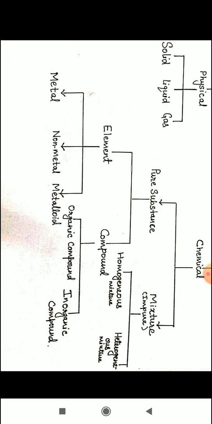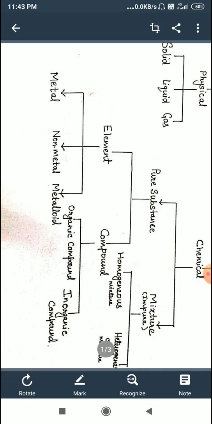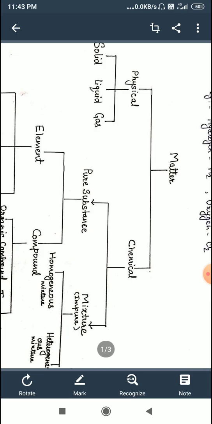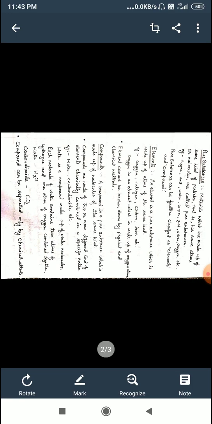Now children, you have learned that on the basis of chemical properties, matter is classified into two categories, that is pure substance and mixture. Now, classification of mixture, already you have studied in previous class. Mixture is classified into two categories, that is homogeneous mixture and heterogeneous mixture, isn't it?